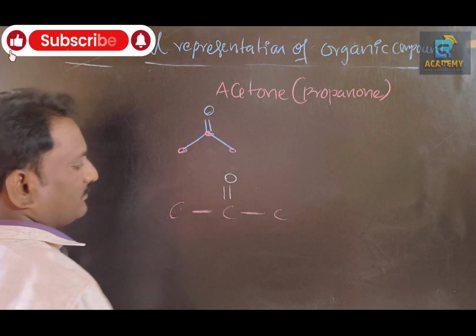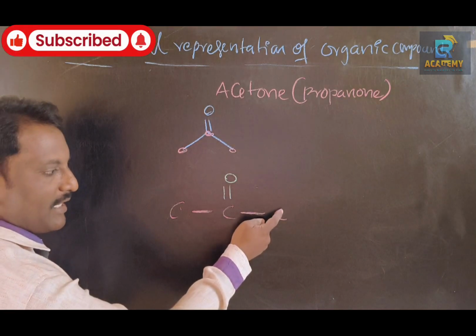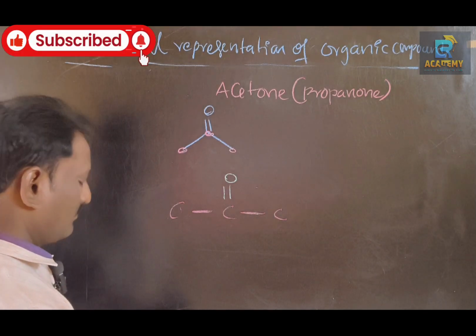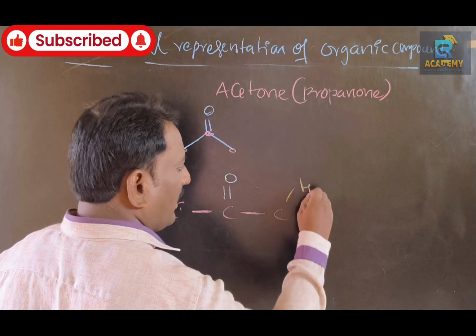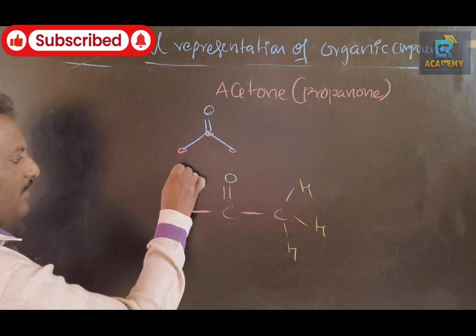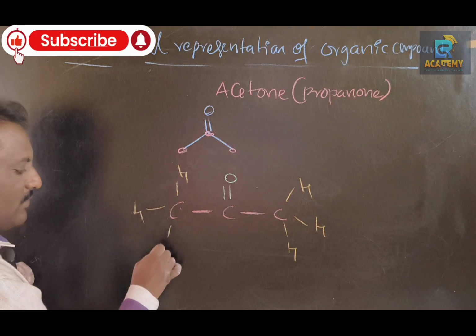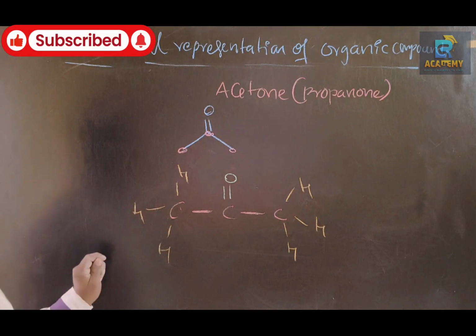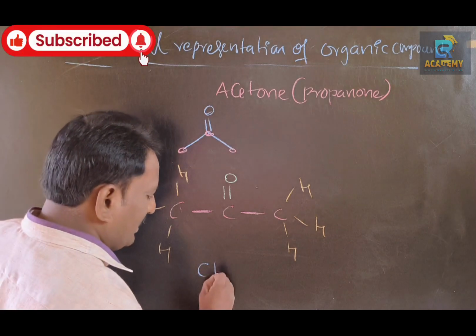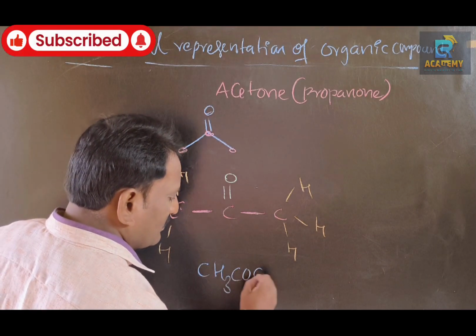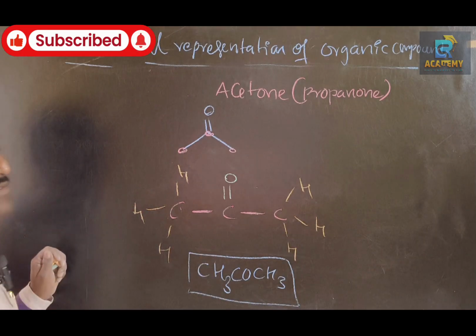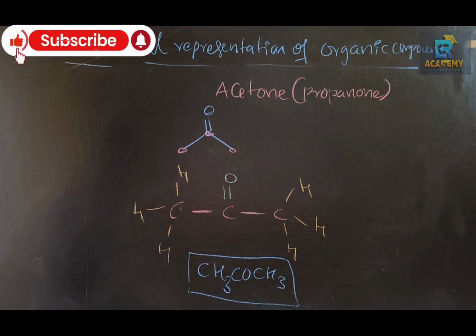C double bond O. The remaining carbon valencies must be filled with hydrogen: hydrogen, hydrogen, hydrogen, hydrogen, hydrogen, hydrogen. This is a structural formula. Condensed formula will be CH3COCH3. This is acetone. Make a note.